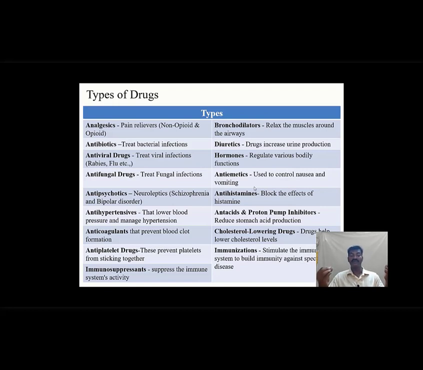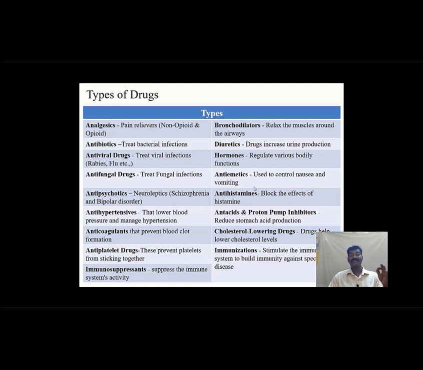Immunosuppressants suppress the immune system activity, sometimes during autoimmune disorders. Bronchodilators relax the muscles around the airways. Diuretics increase urine production. Hormones regulate various bodily functions. Antiemetics are used to control nausea and vomiting. Antihistamines block the effects of histamine, especially in allergies.